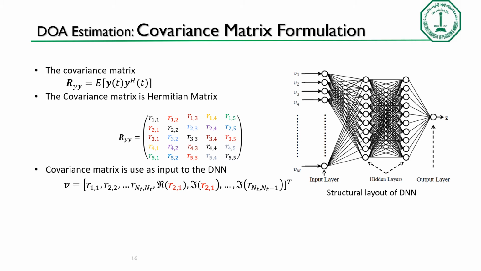Covariance matrix formulation. The covariance matrix is the mathematical expectation of the product of the received signal and its transpose. This gives the covariance matrix, which has real numbers on the diagonal, while the upper and lower triangular parts are the same and complex conjugates. So the lower triangular part and the diagonal are used to form a single column vector, which is used as an input to the neural network.